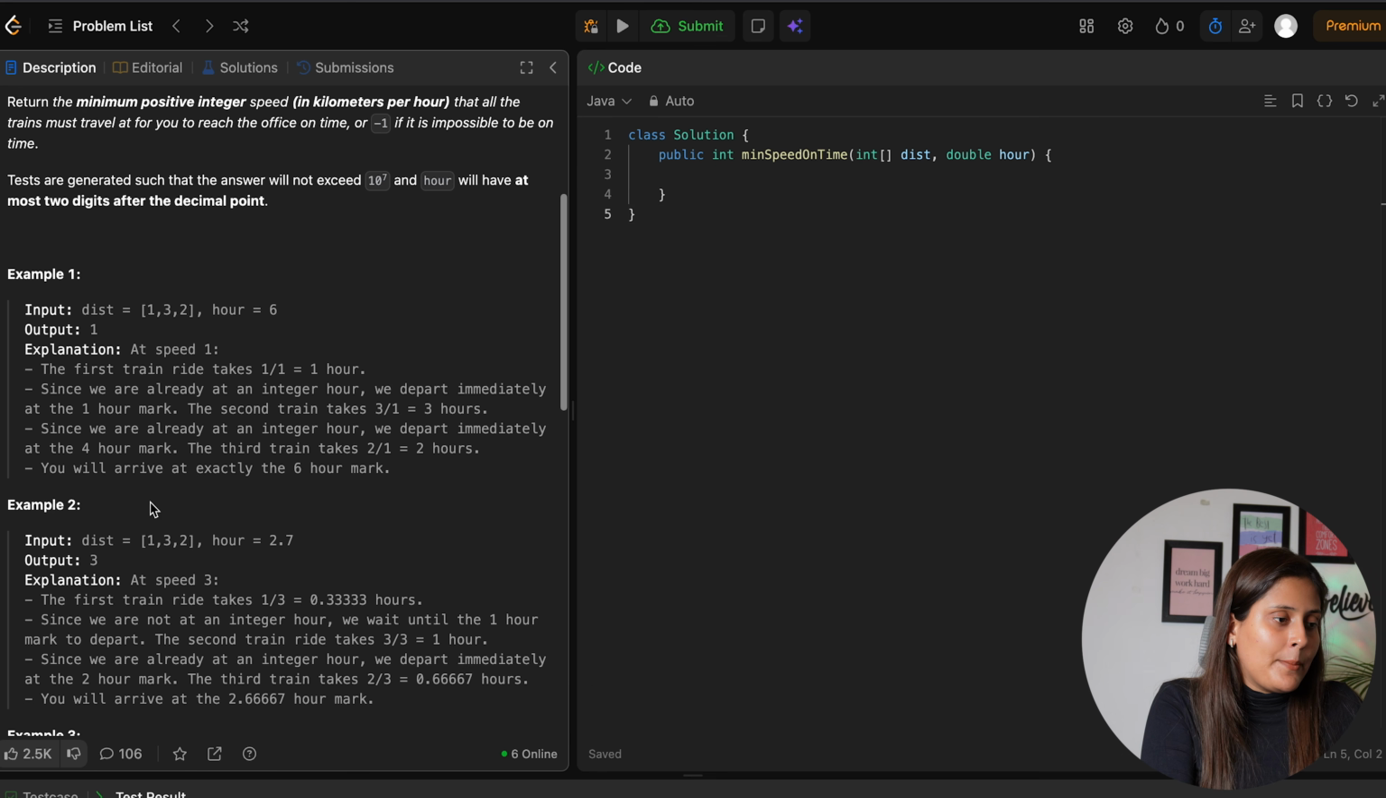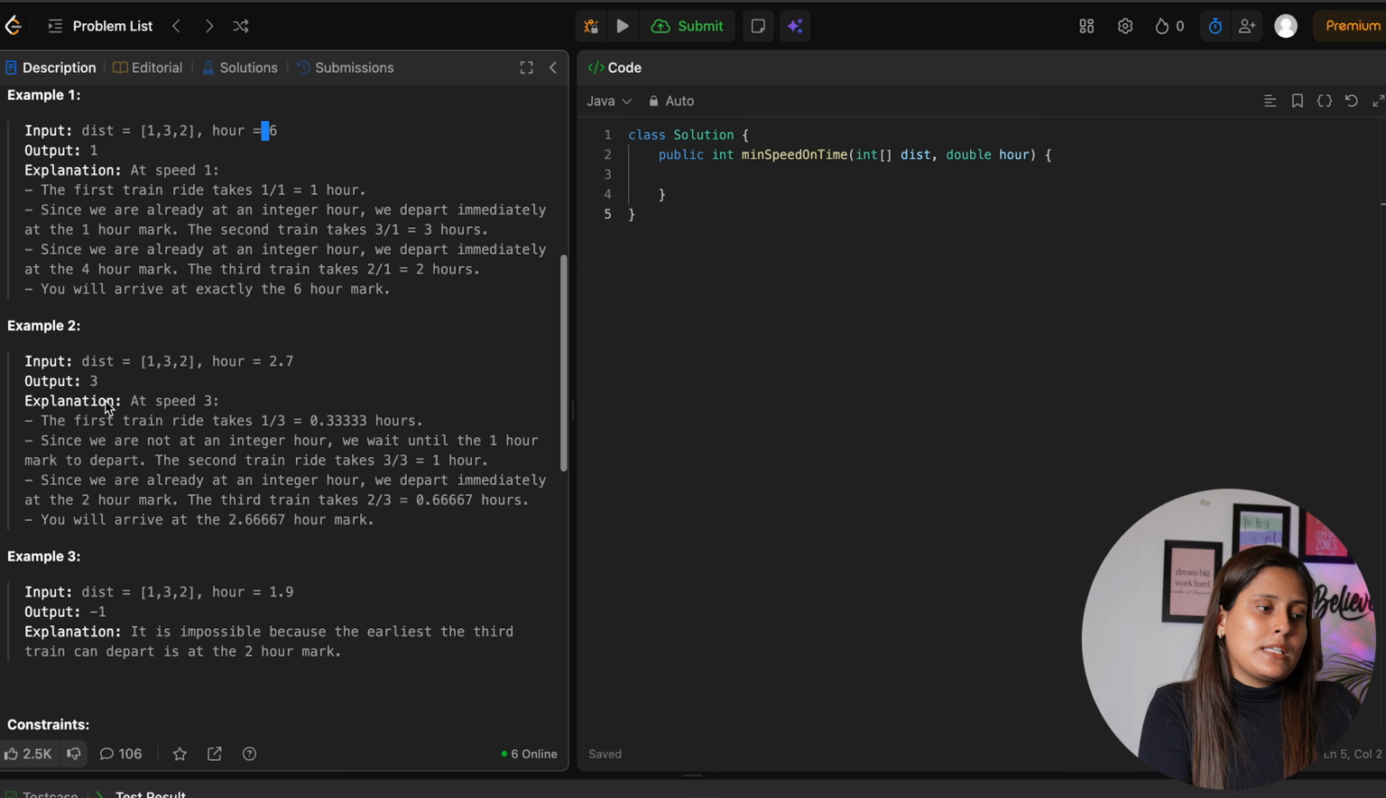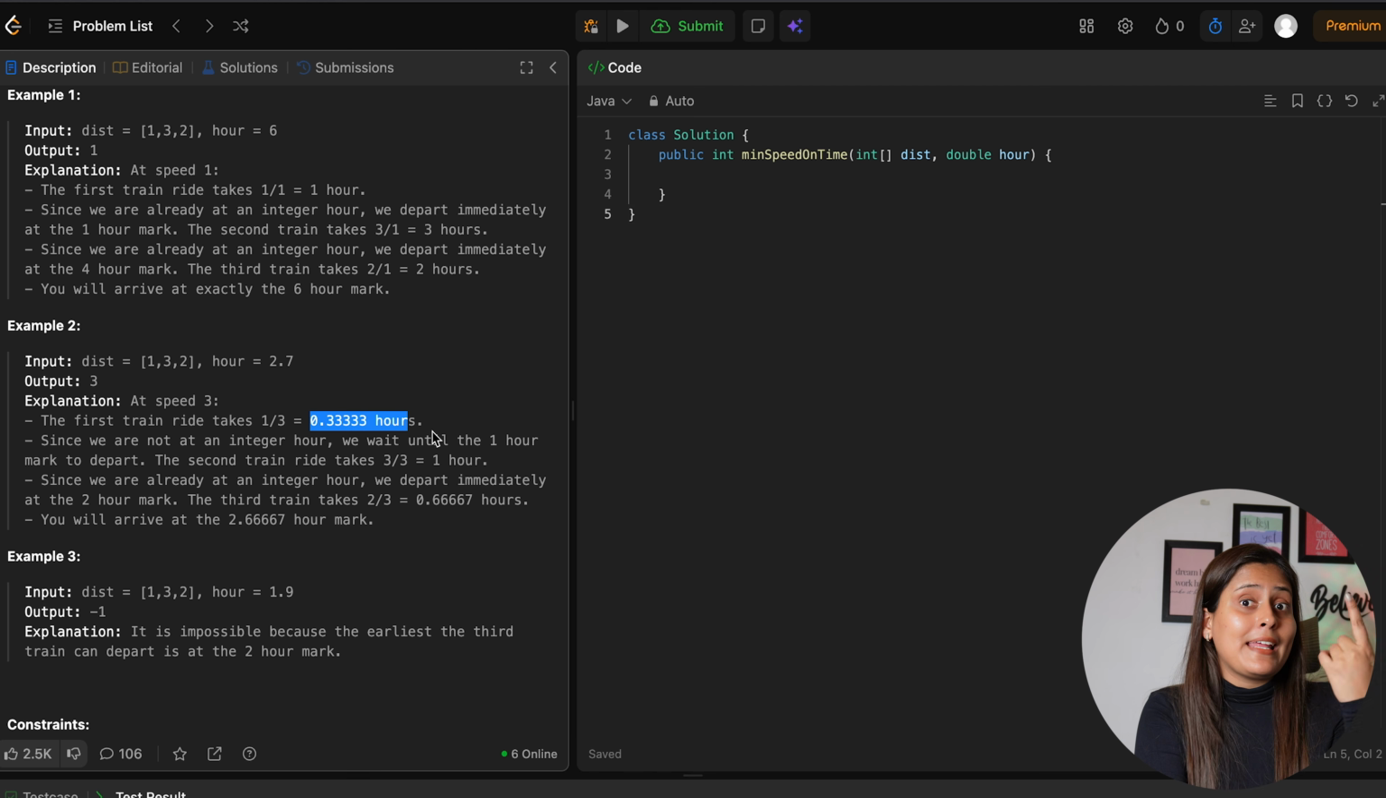So if you see example number 1 now, here if we travel with speed one, we cover everything within 6 hours. This is the normal one. But if you see example number 2, for the distance 1 with speed 3, definitely you will take 0.33, but you cannot take the next train without waiting for the integral hour. Meaning 1 hour you have to complete, and only after 1 hour you can take the next train. So 1 hour you took.